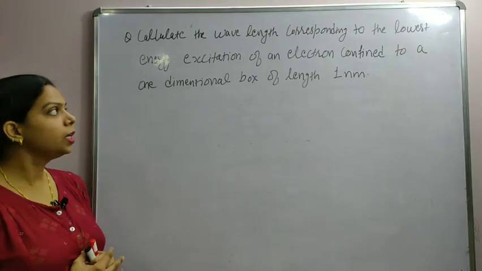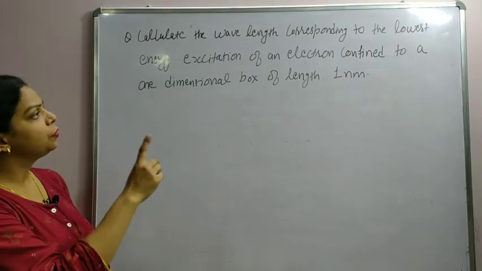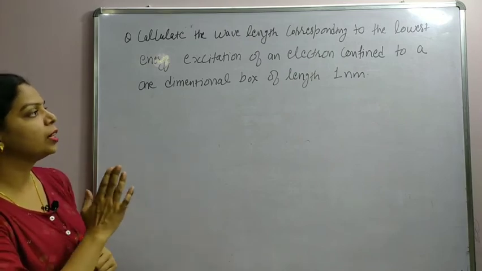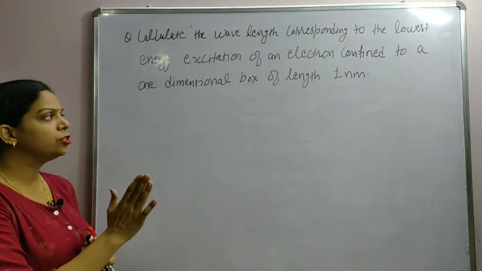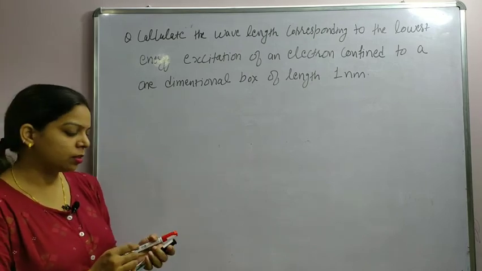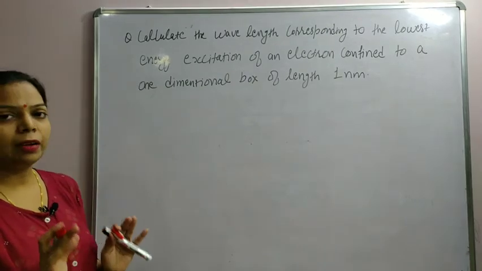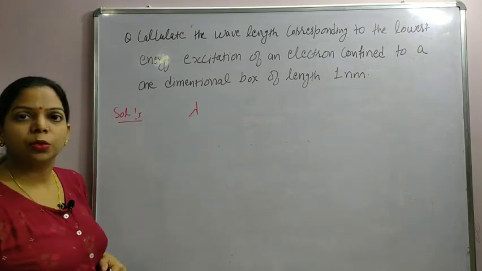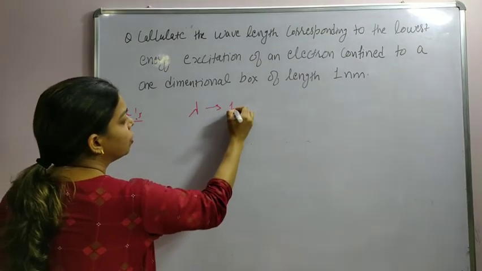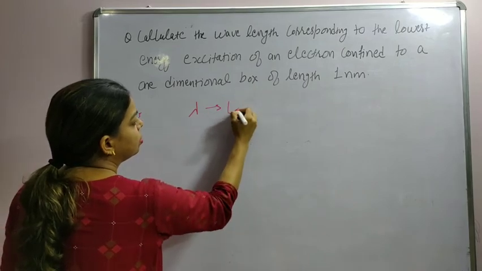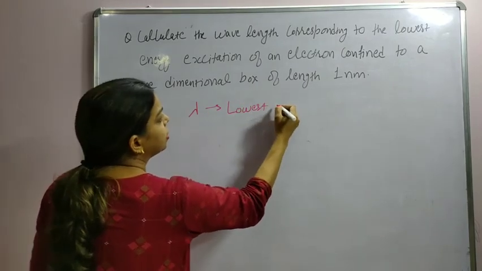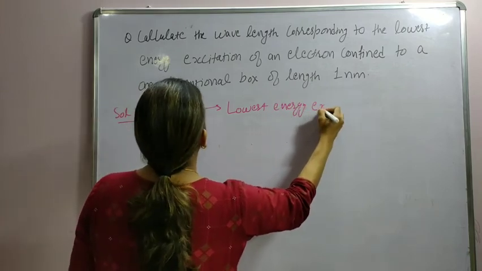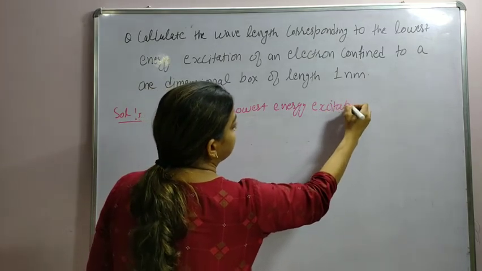Let's see one more example. This example says calculate the wavelength corresponding to the lowest energy excitation of an electron confined to a one-dimensional box of length 1 nanometer. So this is clear that we have to find lambda, which corresponds to the lowest energy excitation.